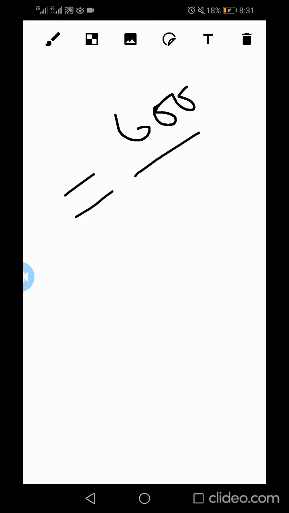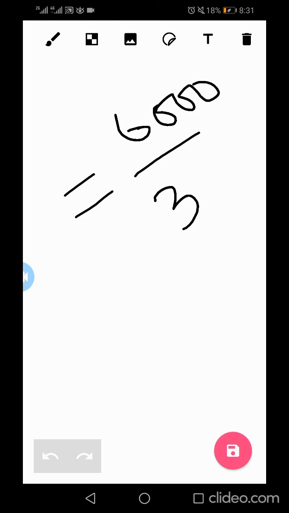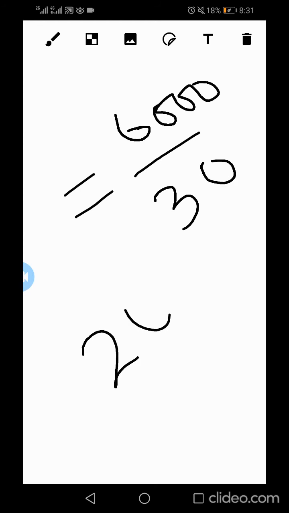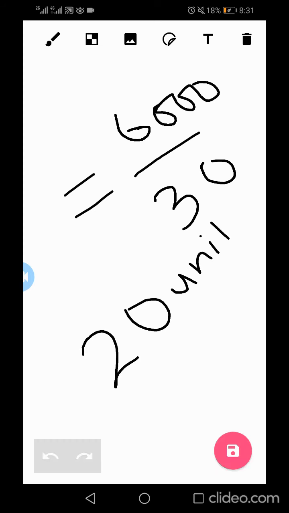Okay, so let's suppose the firm's total fixed cost is 6,000 and its contribution margin per unit is 30. So the answer would be 20 units, because we need to find out the break-even level of output, so the answer would be in units.